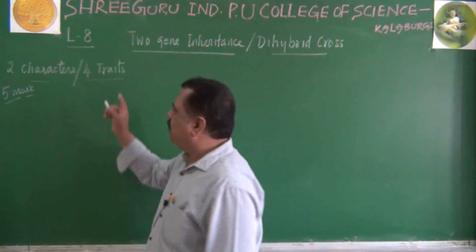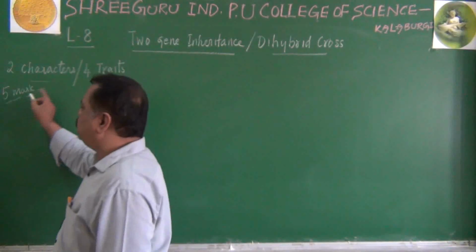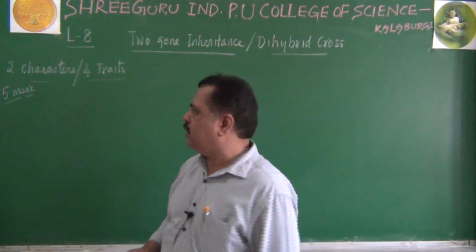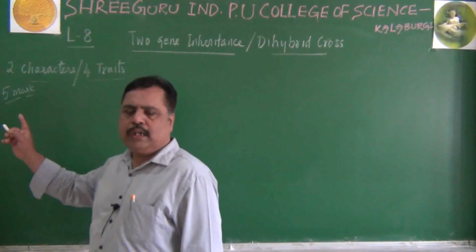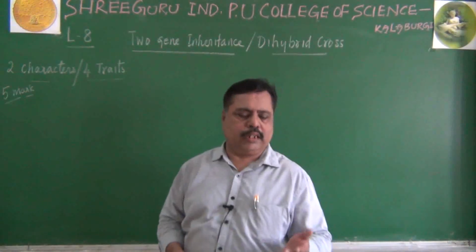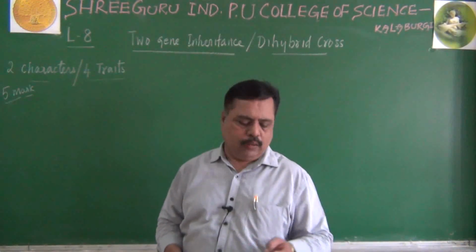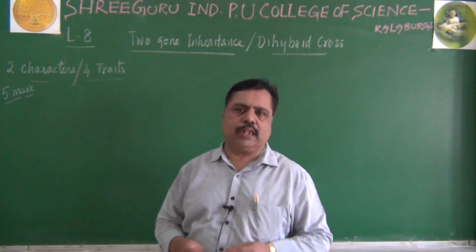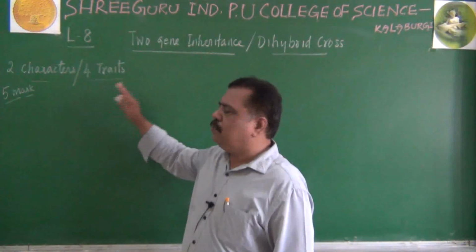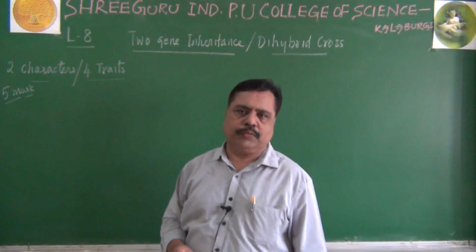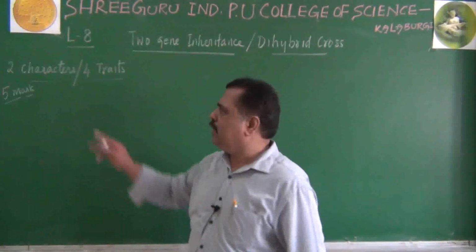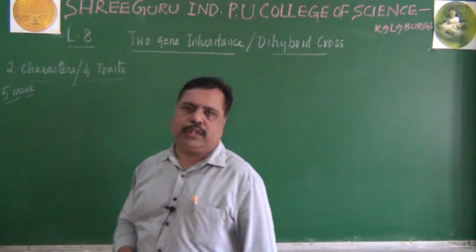Let us see how Mendel performed the dihybrid cross in Pisum sativum. Mendel performed not only the monohybrid cross. Based on the monohybrid cross, he proposed two laws: the law of dominance and the law of segregation. But not only that, he also performed the dihybrid cross. In the monohybrid cross, he took only one character. In the dihybrid cross, he took two characters.